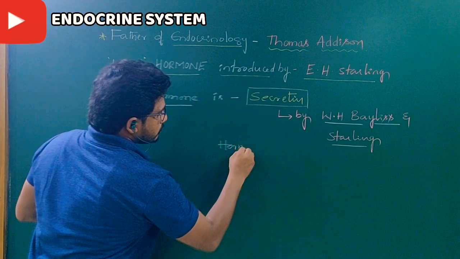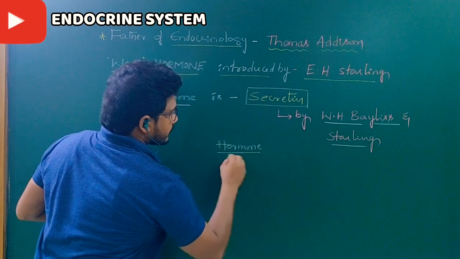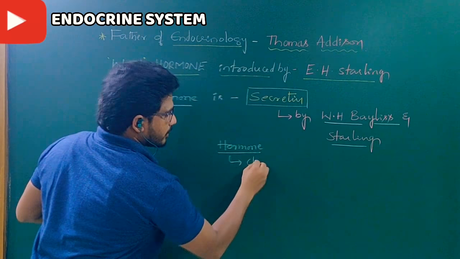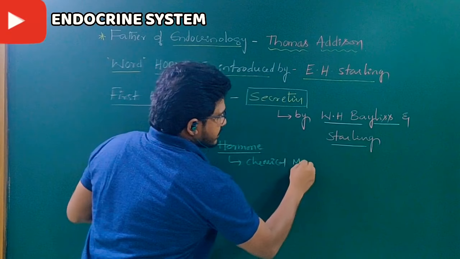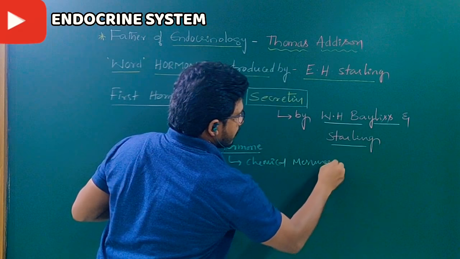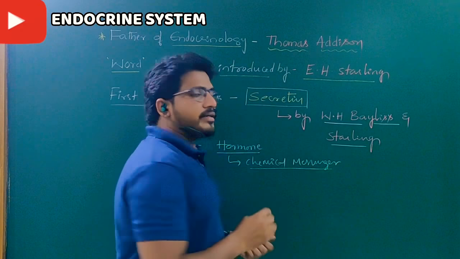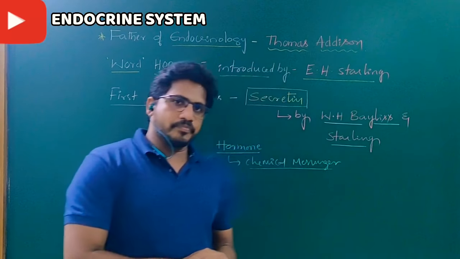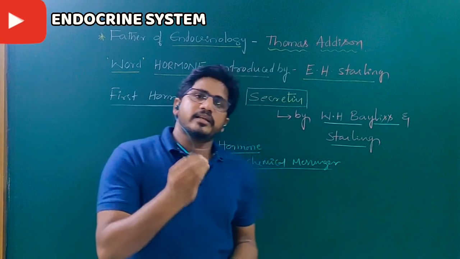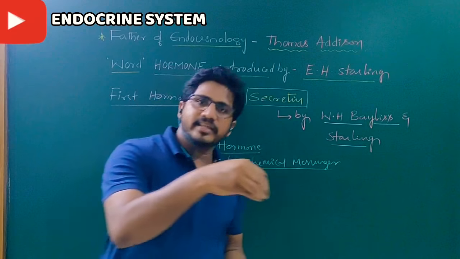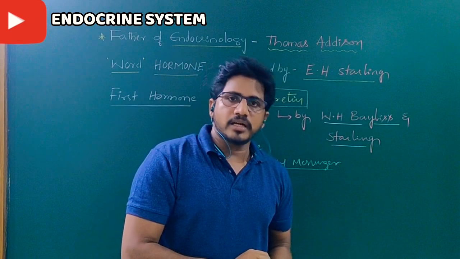A hormone is generally a chemical. It is also called a chemical messenger, an intercellular chemical messenger. It is secreted into the blood, travels in the blood and reaches its targets.